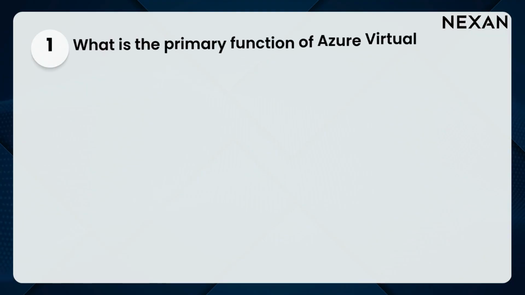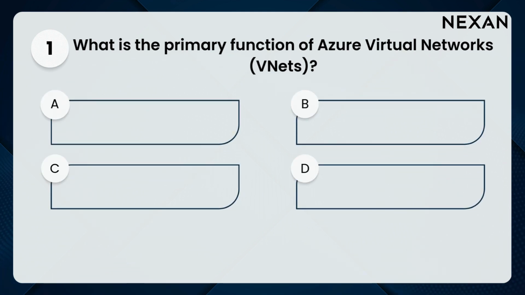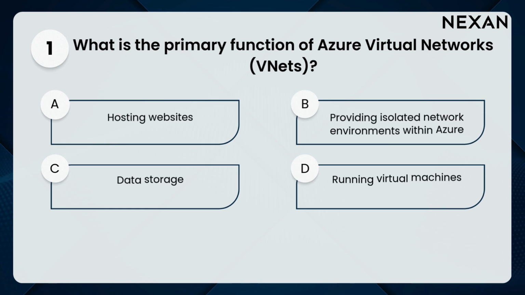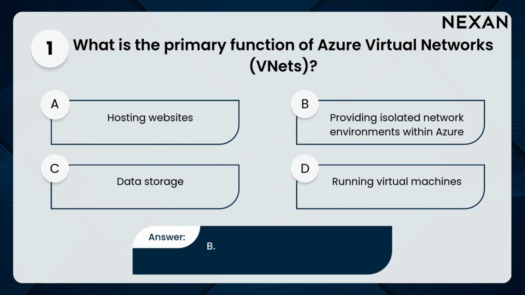1. What is the primary function of Azure Virtual Networks, VNets? A. Hosting websites. B. Providing isolated network environments within Azure. C. Data storage. D. Running virtual machines. Answer: B. Providing isolated network environments within Azure.